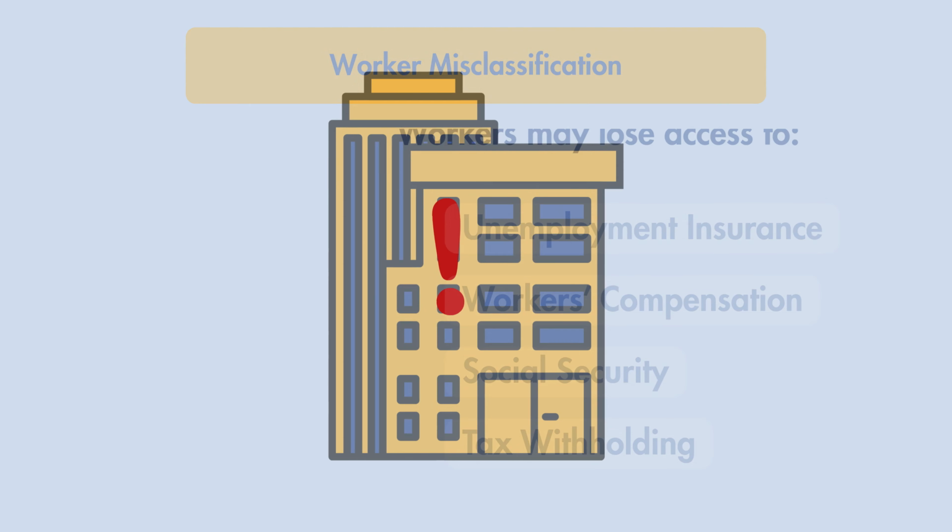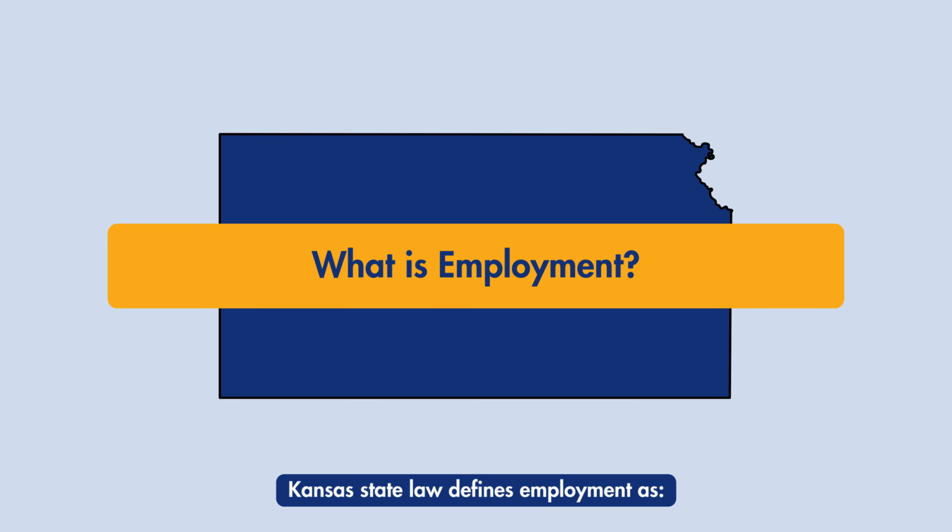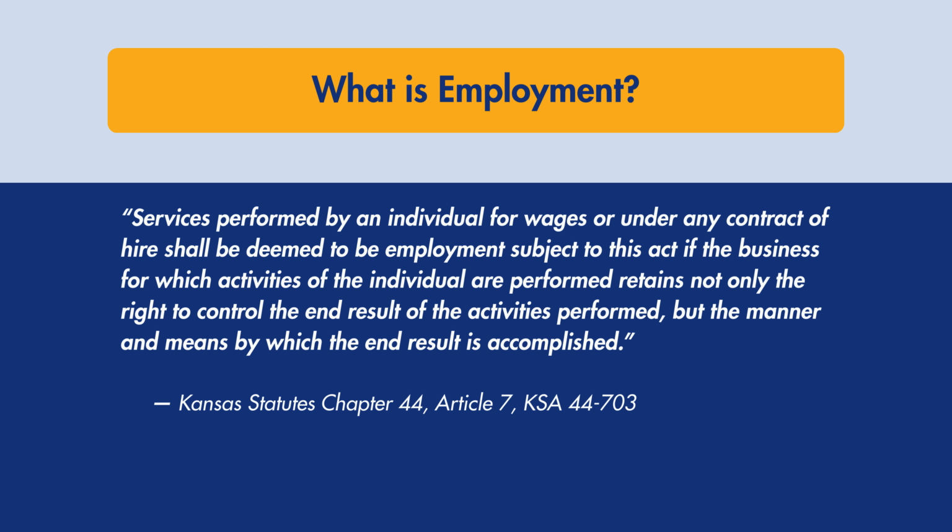Department of Revenue. Kansas state law defines employment as services performed by an individual for wages or under any contract of hire shall be deemed to be employment, subject to this act, if the business for which activities of the individual are performed retains not only the right to control the end result of the activities performed, but the manner and means by which the end result is accomplished.